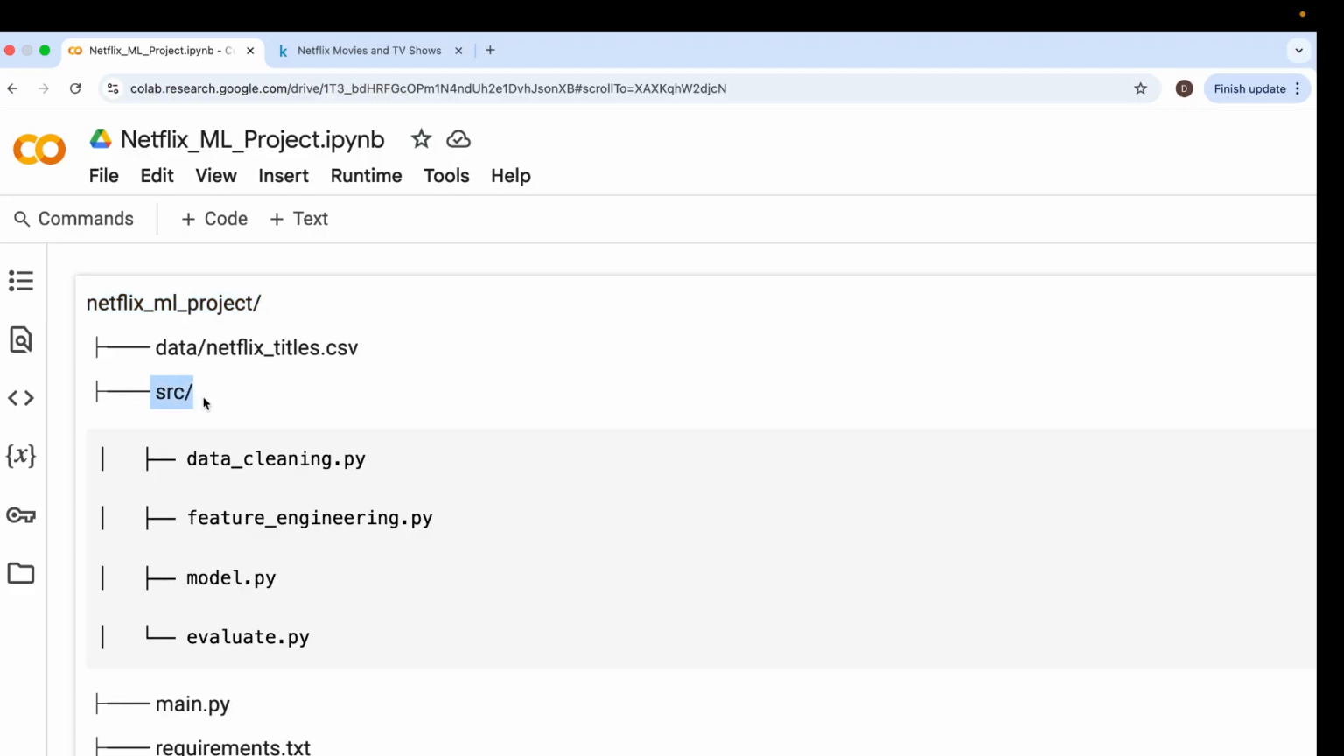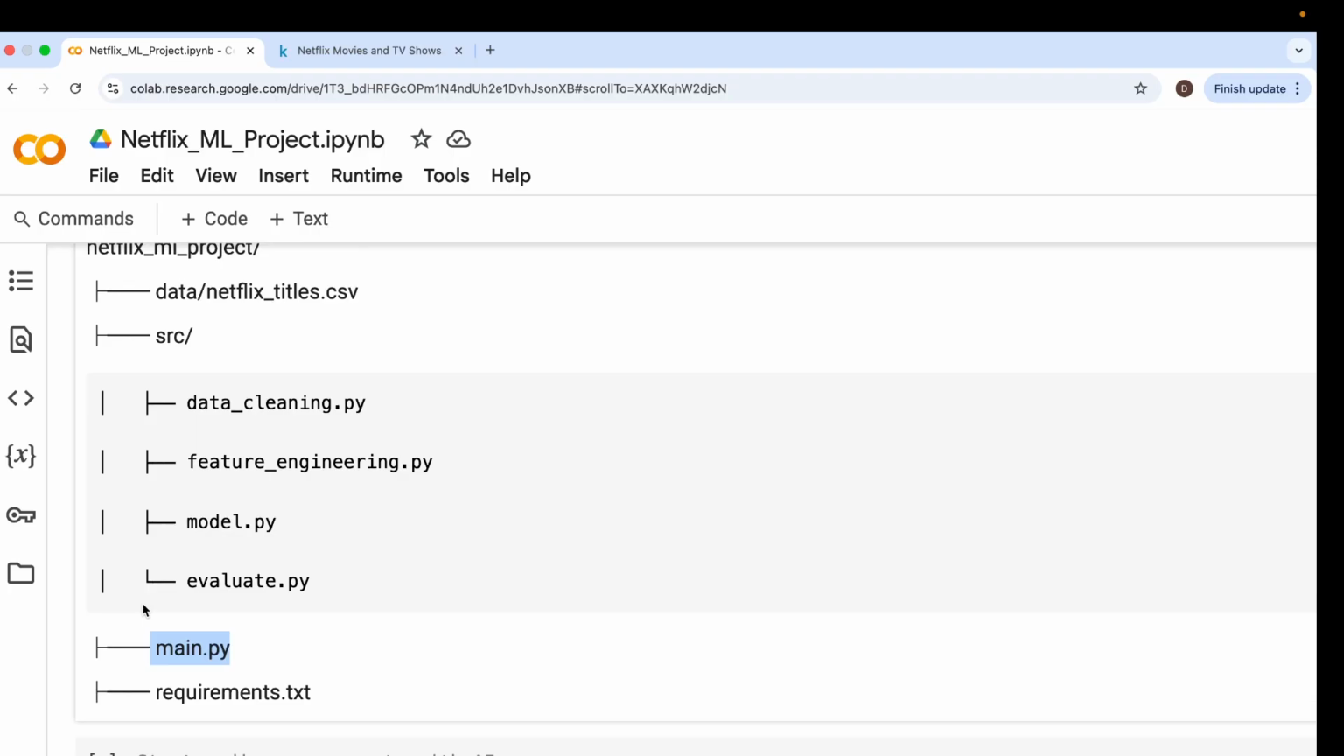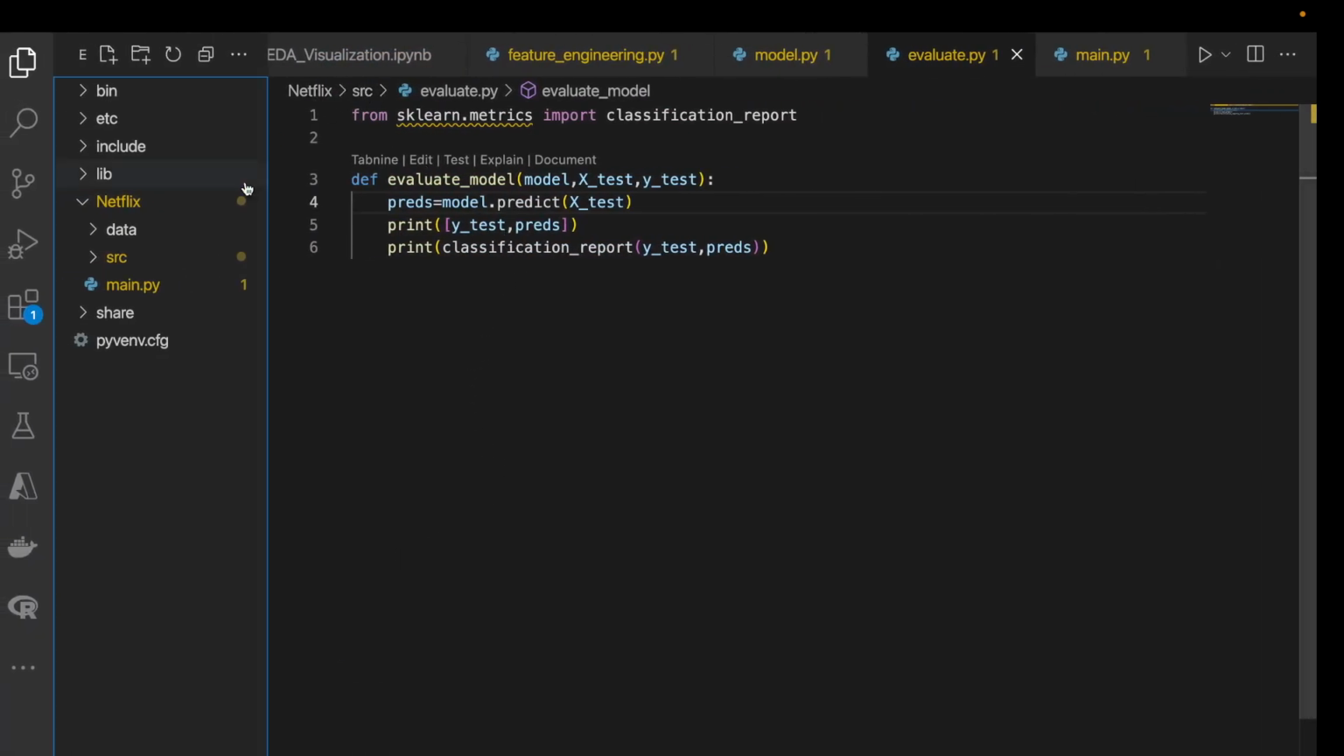And the source folder is used for storing our Python code files, which include data cleaning, feature engineering, model building, and evaluating the model as well. And the main.py file consists of the pipeline, including importing the files that are required for data cleaning and the functions that are defined in the source folder files. And the requirements.txt file will give you the brief about the versions of the libraries that we are using in building this model. Now let's jump into the project.